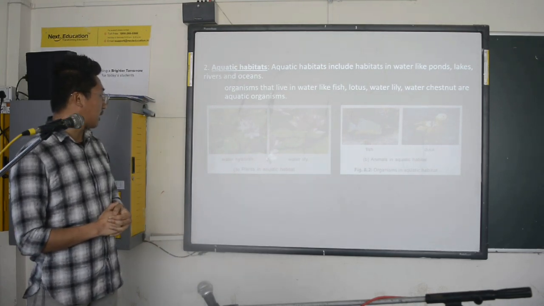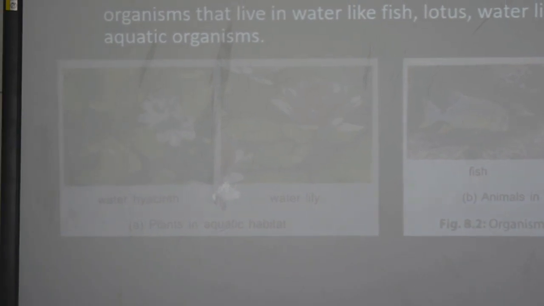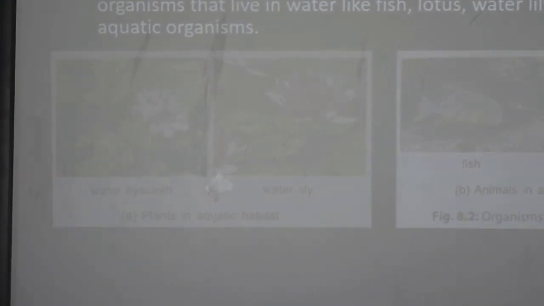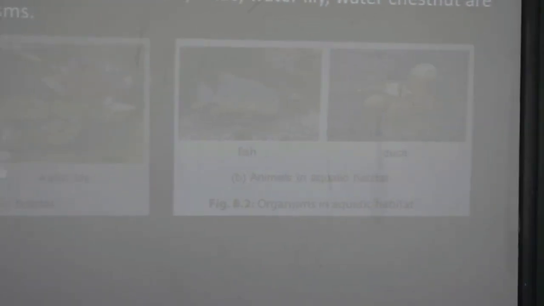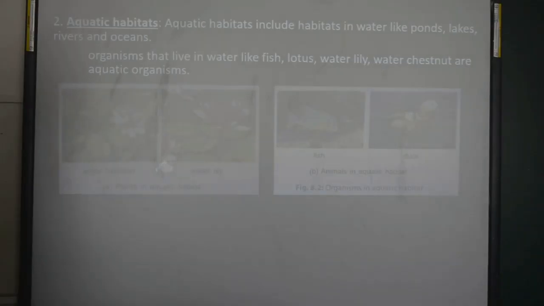First one is water hyacinth and water lily. These are examples of plants living in aquatic habitat. And next one is organisms in aquatic habitat, so that is fish and ducks. So all these organisms or animals, they live in the water or aquatic habitat.